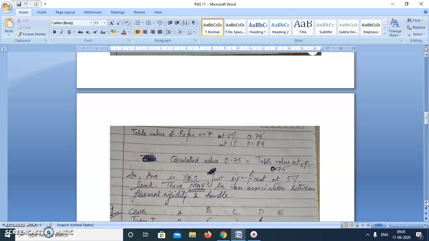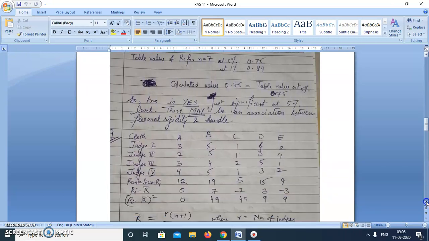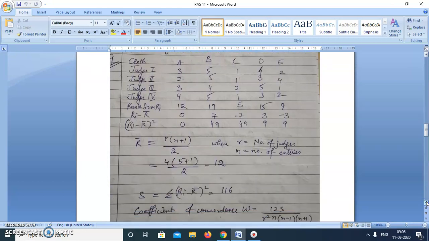Now moving on to the next question, number 9. In question number 9, 4 judges ranked 5 cloths in order of preference with the following results. Now there are 4 judges, so we'll go for the coefficient of concordance, and there are 5 fabrics, and 4 judges gave ranks to 5 fabrics. So in this question, first we'll calculate the rank sum, that is Ri.